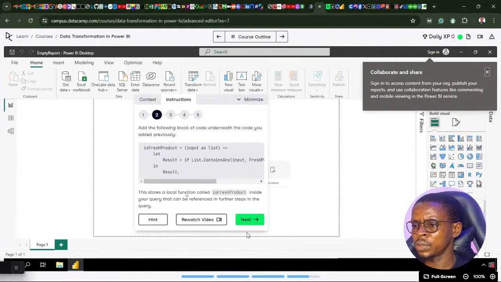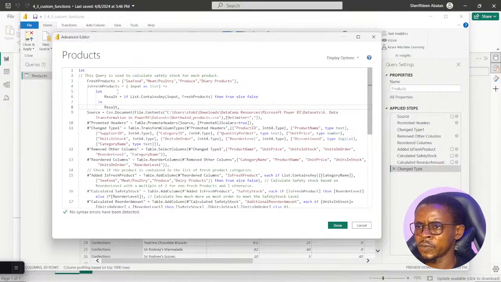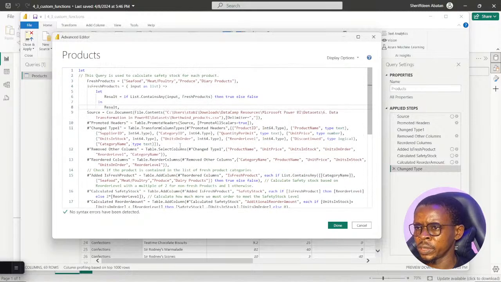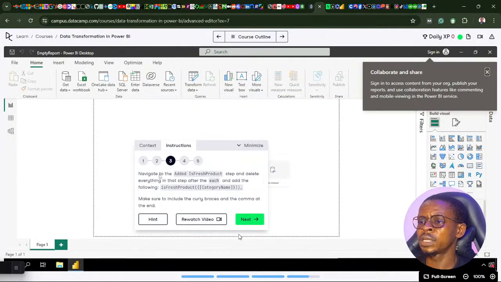So it says this stores a local function called isFreshProduct inside your query that can be referenced in further steps in the query. Oh, okay. This is a function called isFreshProduct. We can actually now reference it below here. I think I understand that. Okay, let's continue. It says navigate to the added isFreshProduct step and delete everything in that step after.